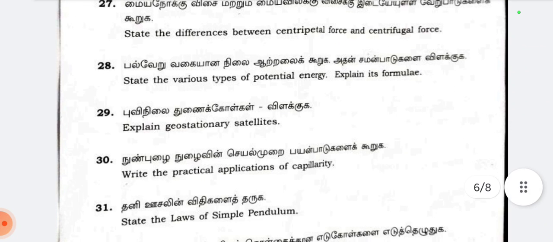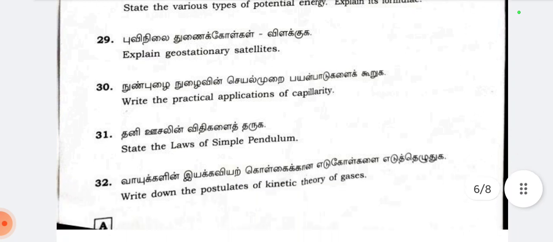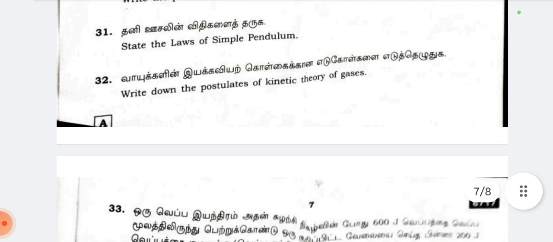29th question, explain geostationary satellites. 30th question, write the practical application of capillarity. 31st question, state the laws of simple pendulum. 32nd question, write down the postulates of kinetic theory of gases.